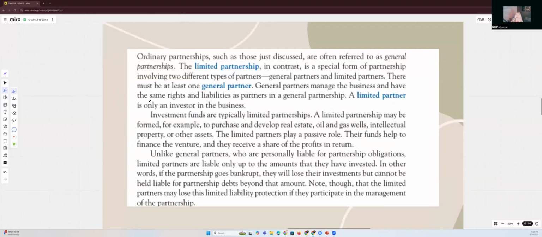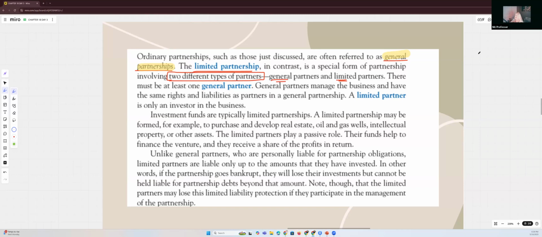Partnerships, such as those that we just discussed, the regular general partnerships we talked about yesterday, are often referred to as general. Our whole lecture was on general partnerships. The limited partnership, in contrast, is a special form of partnership involving two different types of partners: general partners and limited partners, okay?